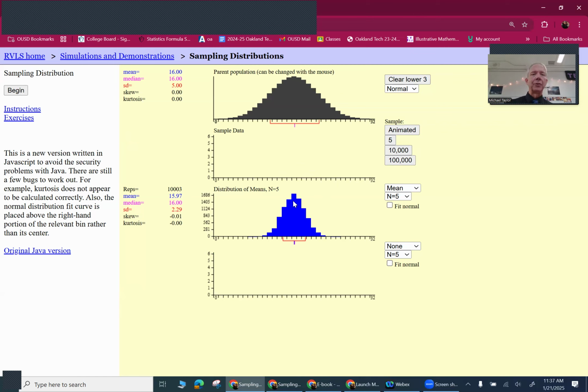So most of my answers are going to be close to the number that I'm trying to infer, my parameter of 16. And most of them are going to be closer than any individual ones. Notice this is smaller. Okay. And this will always, now notice the n is equal to 5.